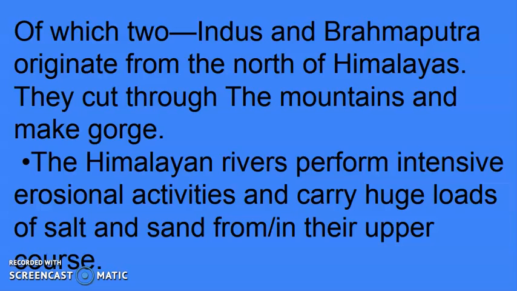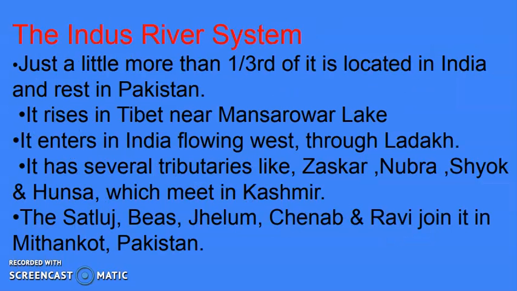Himalayan rivers perform intensive erosional activities because in this area a high amount of force of the water is present. Due to that force of the water, they do a huge amount of erosional activity. They cut the mountain, and they carry a huge amount of sand, silt and different kinds of material from the upper course of the river.